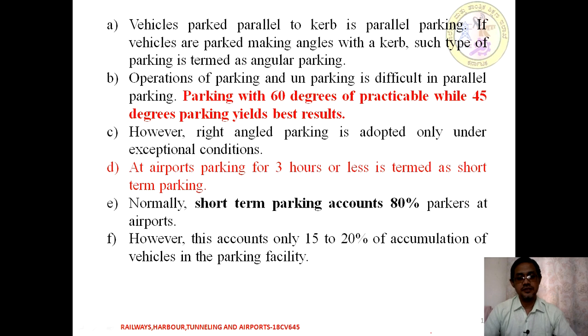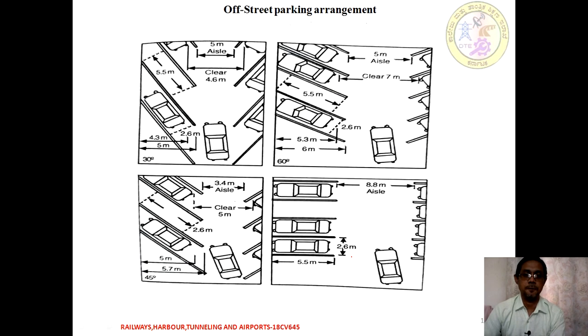The remaining 15 to 20% is going to be the accumulation of vehicles in the parking facility. So it is only this 15 to 20% of the lot. There is always a changeover of the flow over the parking area. Hence we need to analyze the total composition of a parking with respect to short term parking also. So these are some of the other types of parking.